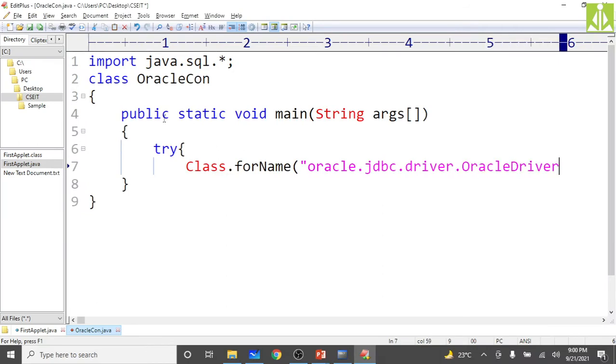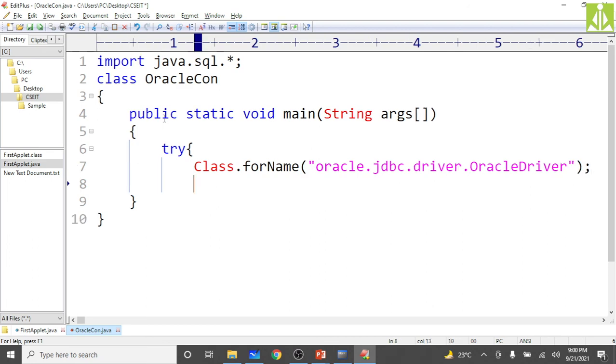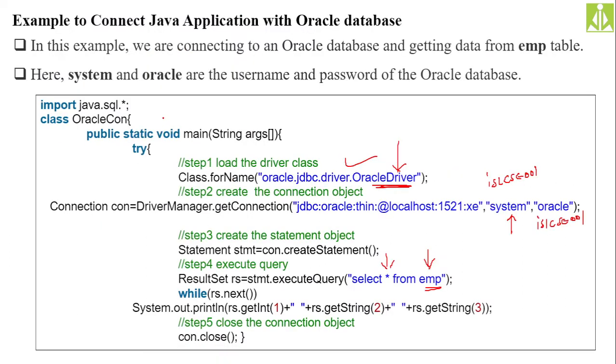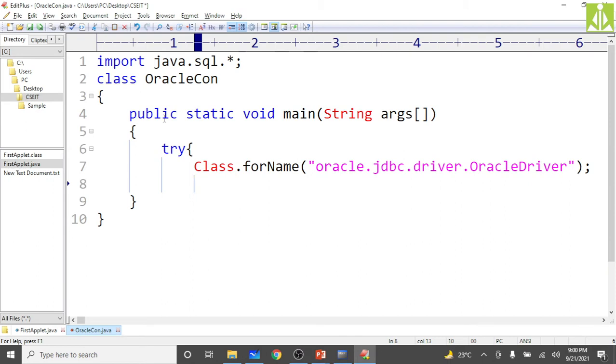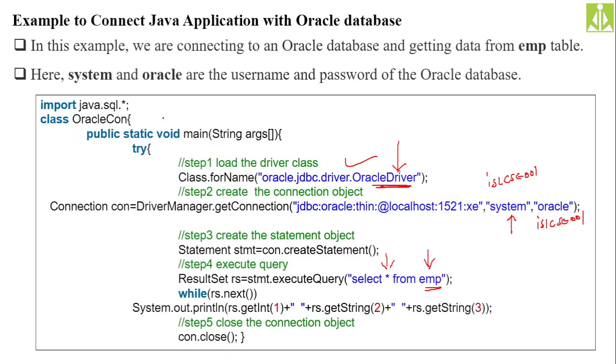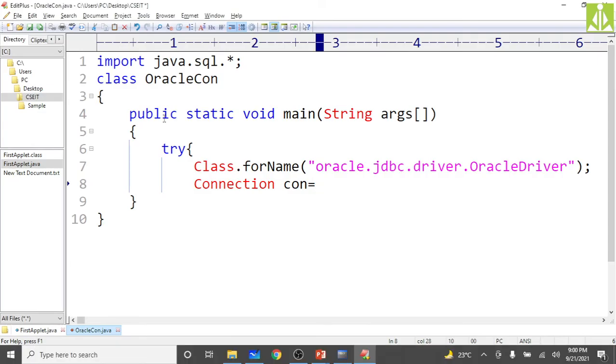Oracle driver is the class name. Close it, come down, then create the connection object. Okay, how can we create the connection object? With the help of the getConnection method. So Connection is an interface, con is equal to DriverManager, because the getConnection method is a static method.